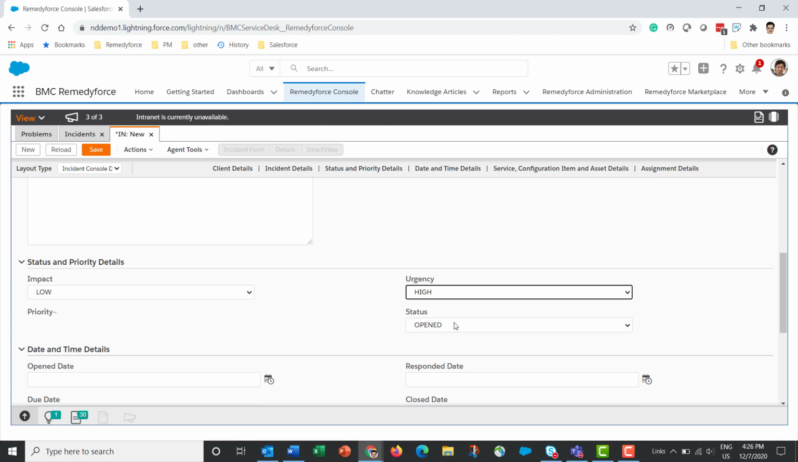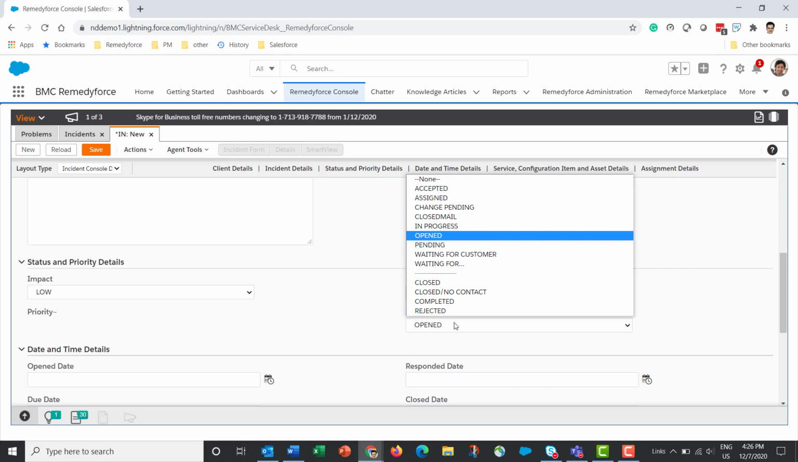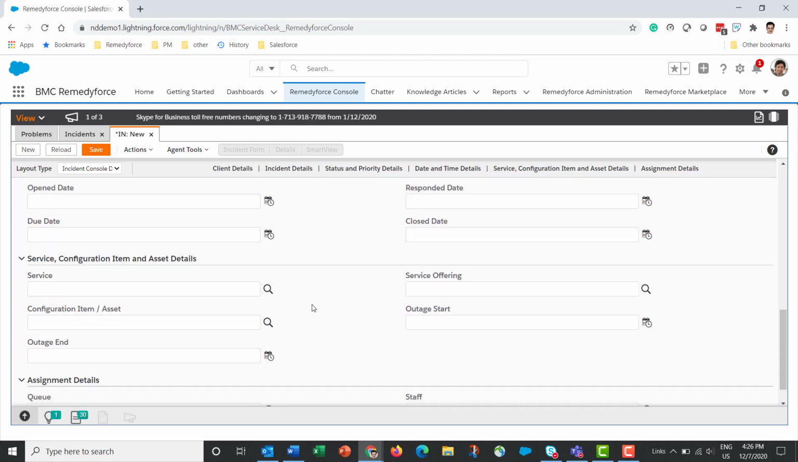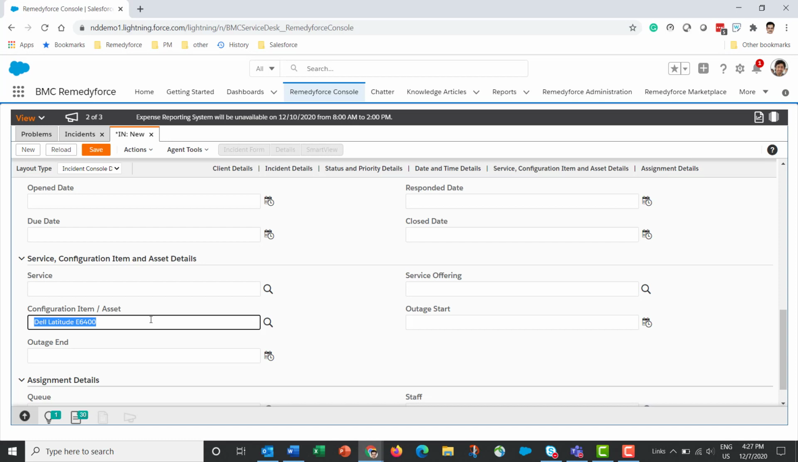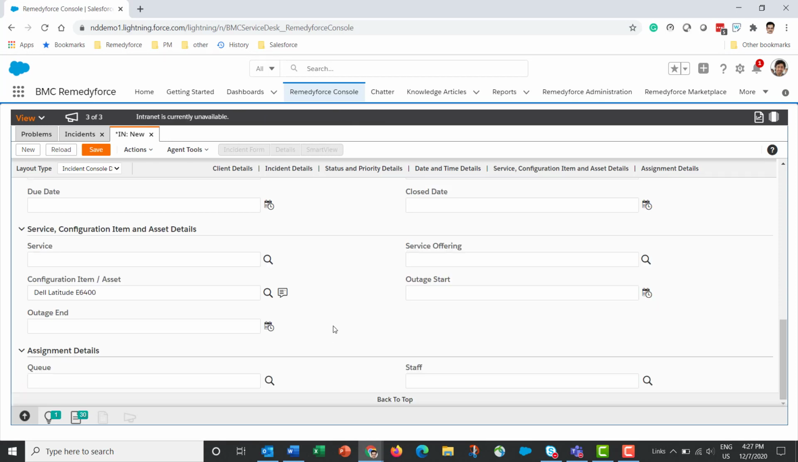The status remains open when an incident is created. We leave all other fields blank. If we want to, we can select the name of the business service as well as the configuration item. So I select this laptop model Dell Latitude E6400. If there's an outage associated with this incident, then you can enter these fields such as outage start, and when the outage ends you can update the outage end.